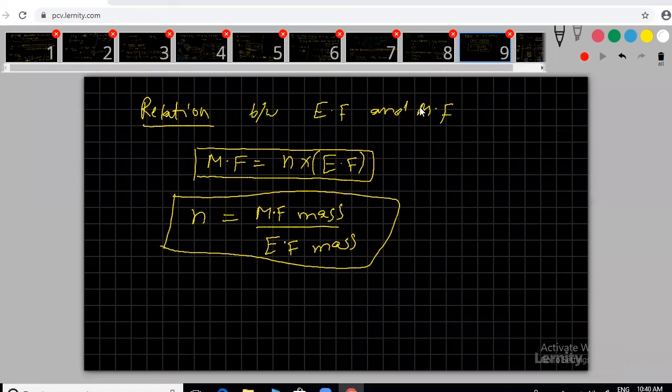Please log in as soon as possible. If you are not wasting those 10 minutes, you can complete this concept today. Like every day that goes 10 minutes, it is difficult to reach our simple target also. So next class I am expecting you to log in exactly at 9:40. After 9:40 mostly they won't allow you to log in also. Please log in as soon as possible.